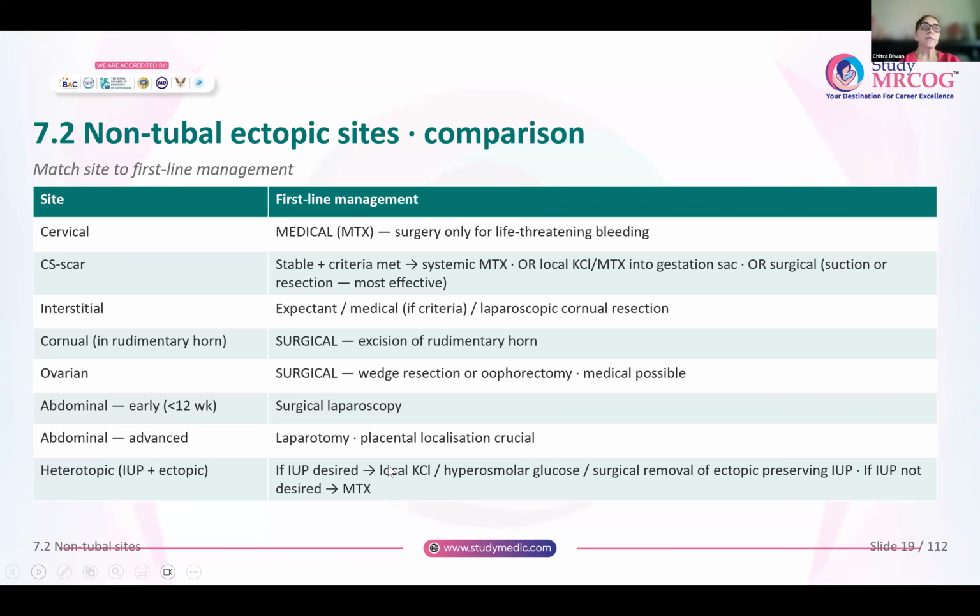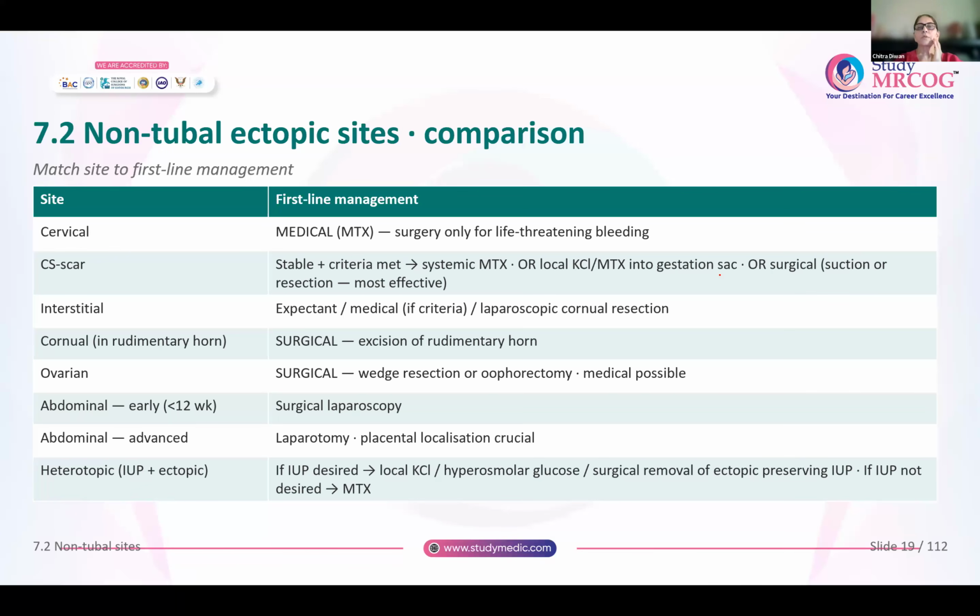Now, if it is a cesarean scar pregnancy, if the patient is stable and the criteria have been met for methotrexate, so please remember the criteria for methotrexate, you can give systemic methotrexate. If the woman doesn't want systemic methotrexate, then locally you could inject methotrexate into the gestational sac or even local potassium chloride so that the fetal heart stops.